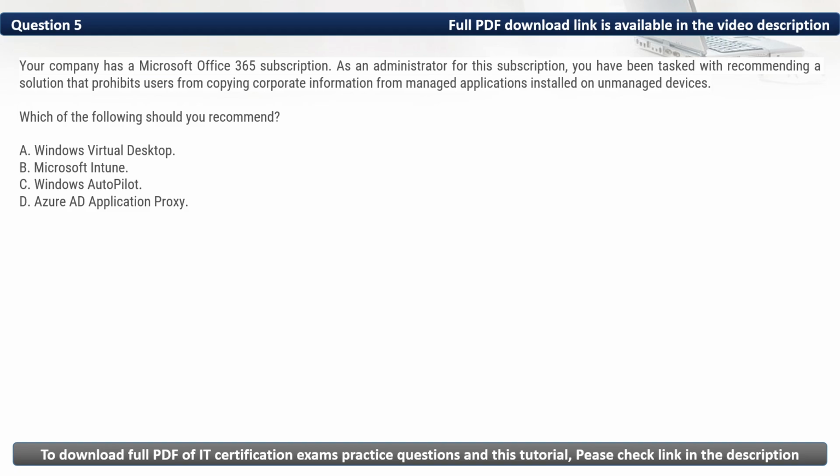Here in this question, we want a solution that will prohibit users from copying corporate information from managed applications installed on unmanaged devices. Based on this requirement, the most appropriate option is Microsoft Intune. Thus, the correct option is B.